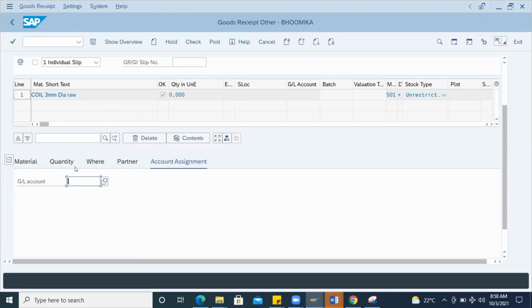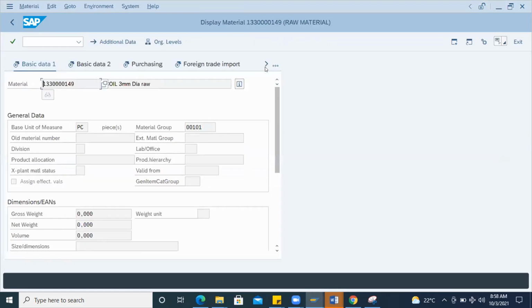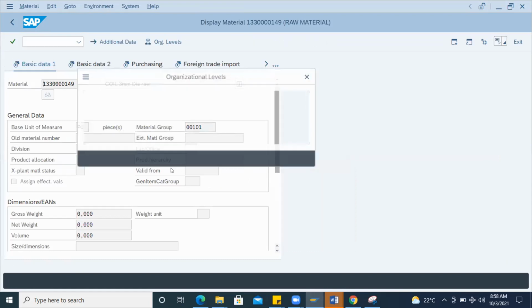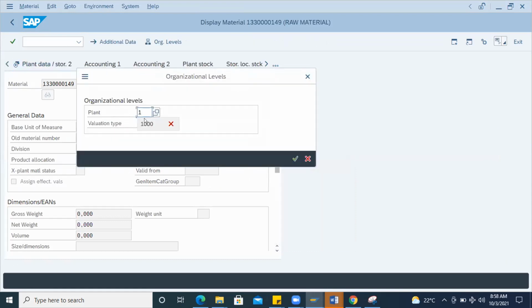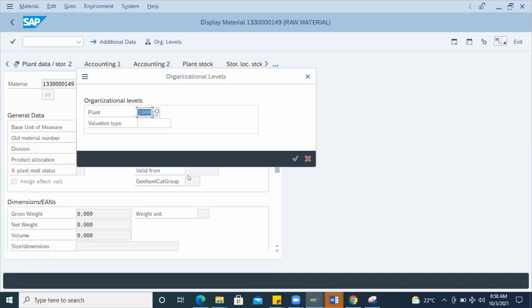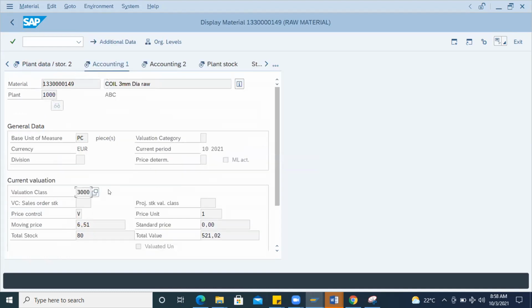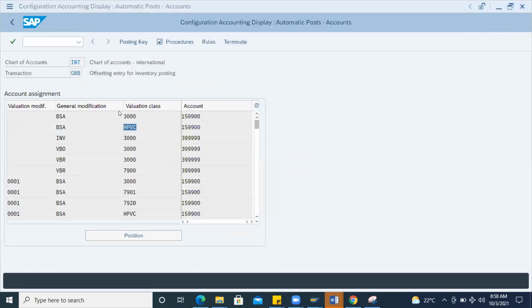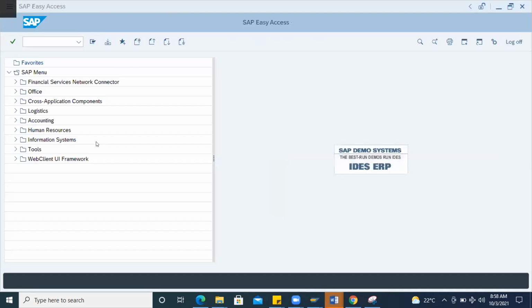For example, this material master has some valuation class. If I go to the accounting view, for plant I'll put 1000, enter. Here 3000 is there. With 3000 here, the system will look into the 3000 valuation class, and this GL account will get hit. I will show one example. So example, I'll go here.